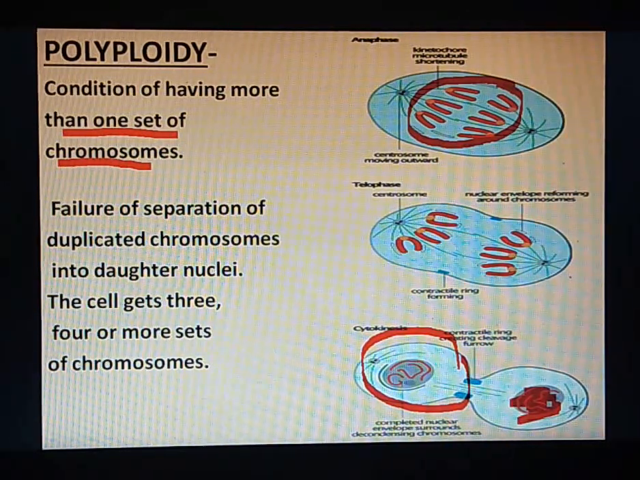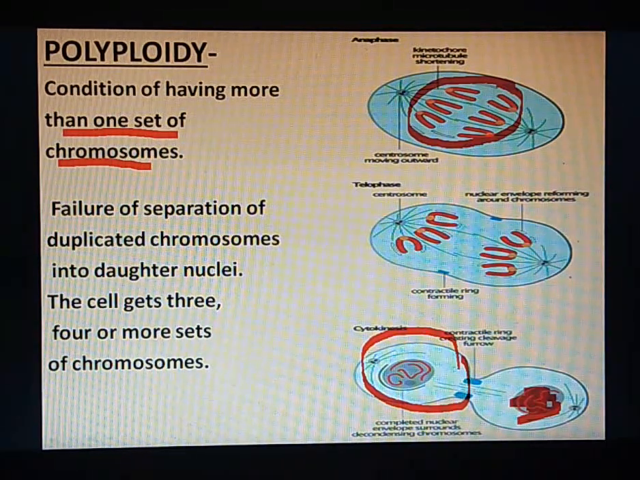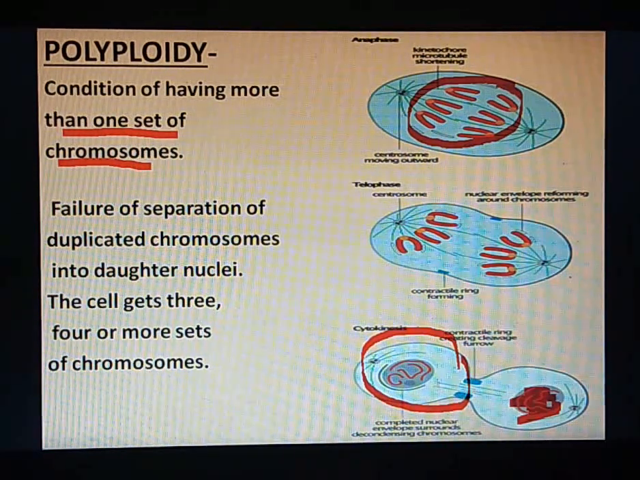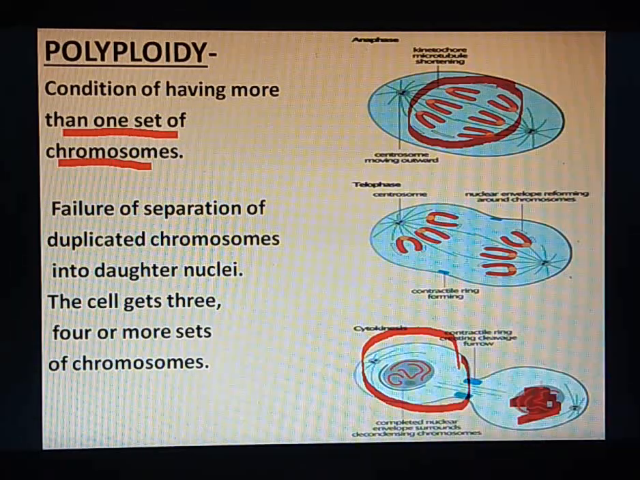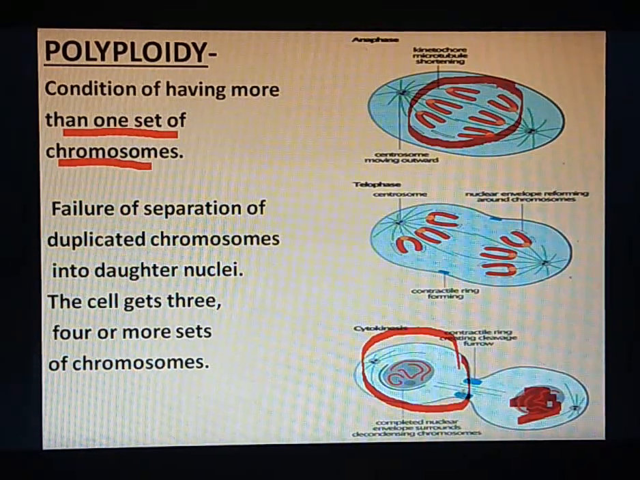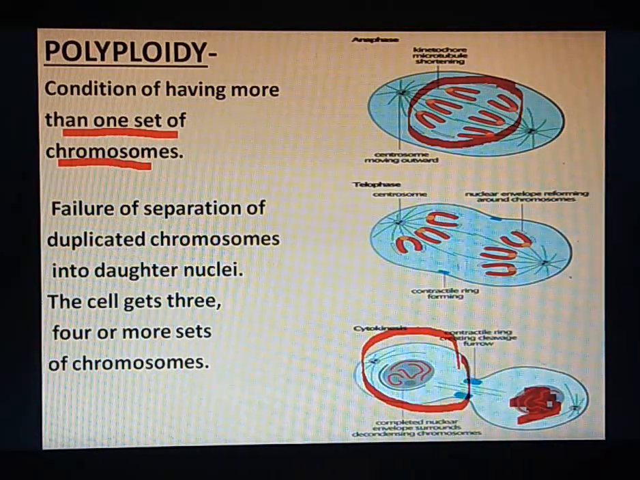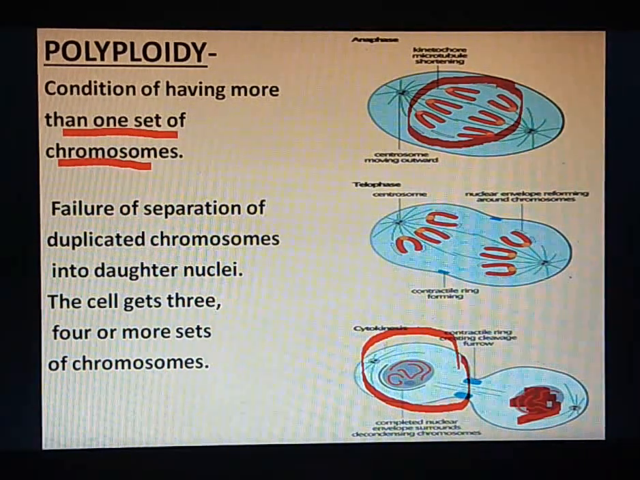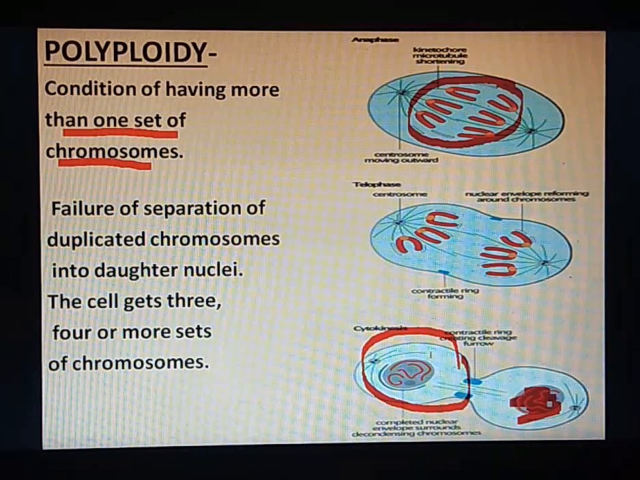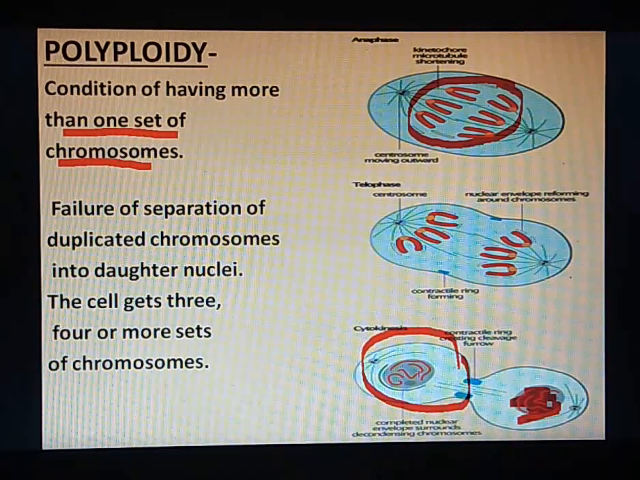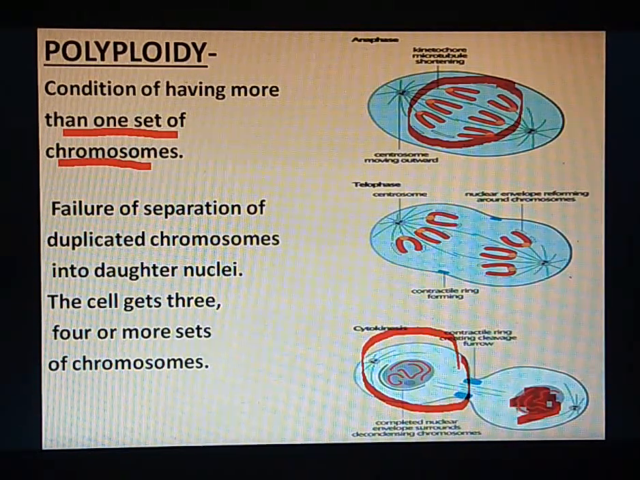Okay, so when nuclear division takes place, usually what happens? The sister chromatids get separated and they will be equally distributed in the nuclei, right? But here what is happening is the failure of segregation of the sister chromatids, and because of which what will happen? In one of the nuclei, the double set of chromosomes will be seen, whereas in the other nuclei there won't be any chromosome.